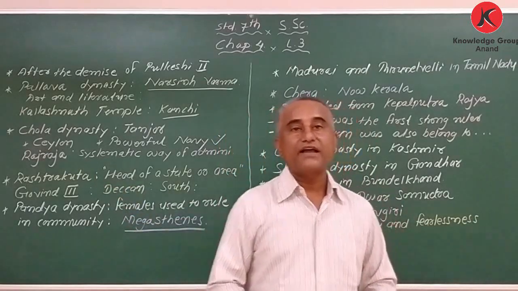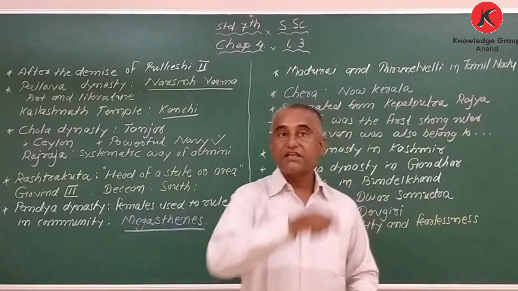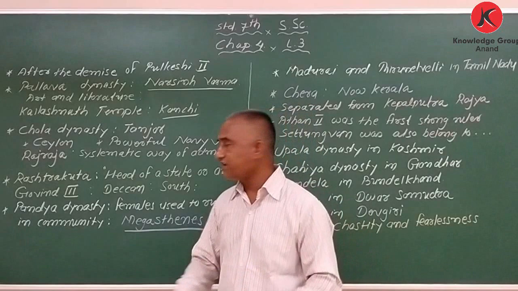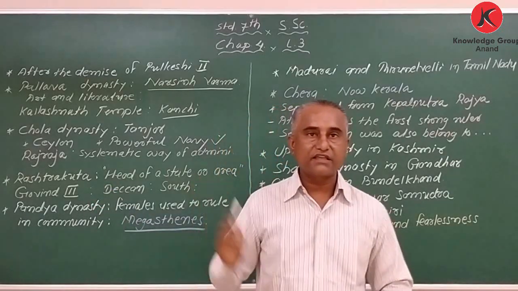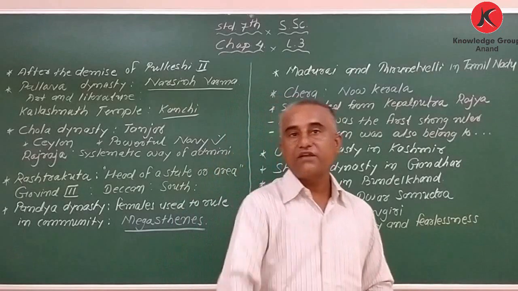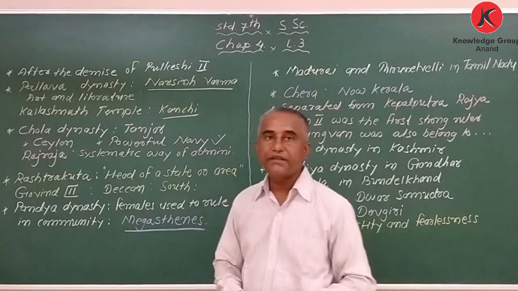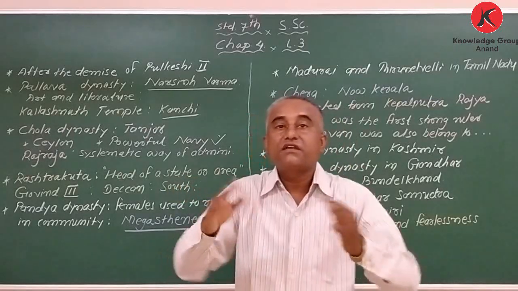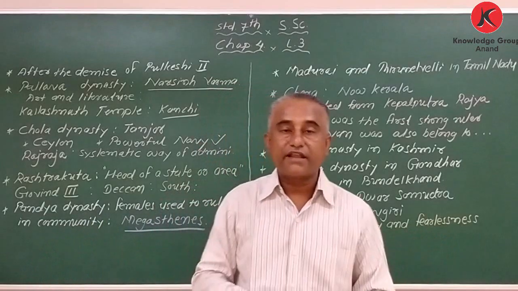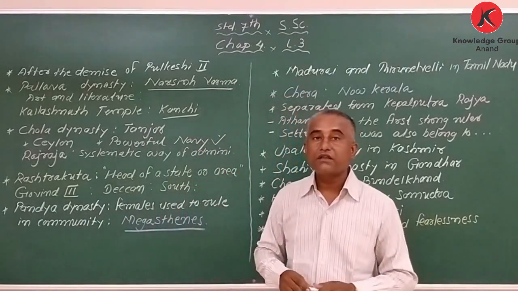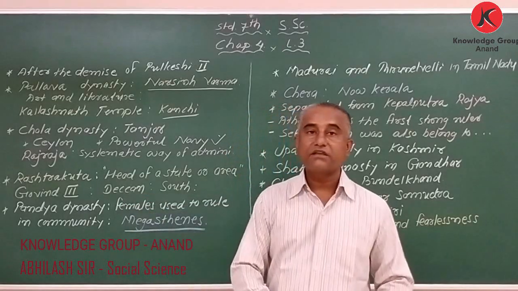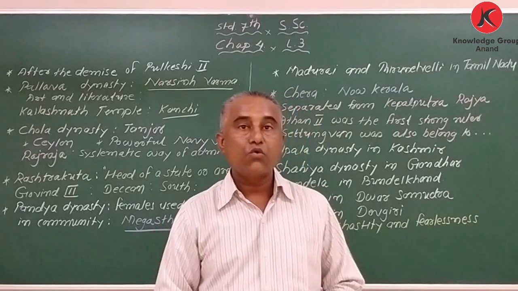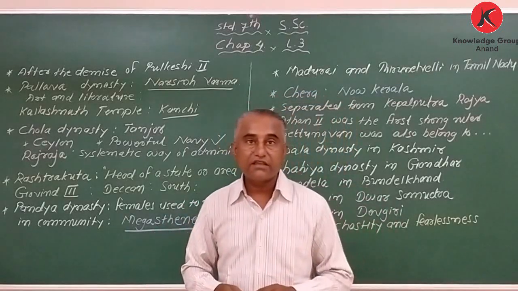My dear student, when I explained about North India, I said the Pratihara kings were continuously in conflict, fighting with the Rashtrakutas. The meaning of Rashtrakuta is head of a state or area. Rashtra means area or state. Rashtrakuta means the head of a state or an area. And here I have written Govind III. Govind III was one of the great kings in this dynasty.